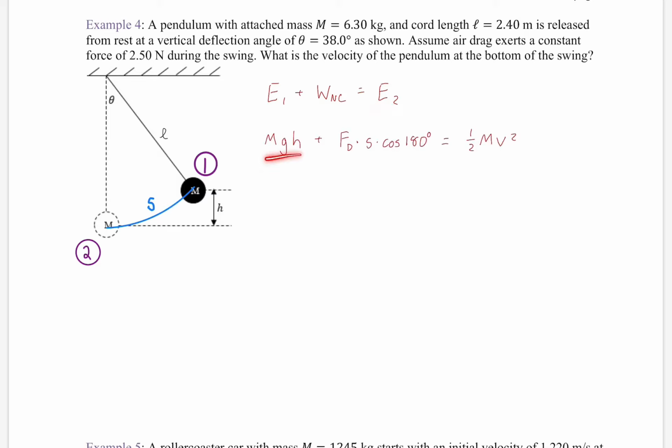All right, so we start with gravitational potential energy. Here's the friction. It's going to become negative because of that cosine 180. And here's the final energy, which is all kinetic. Okay, and then what's that S?